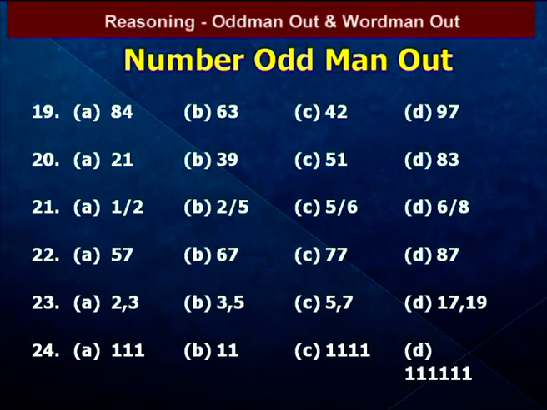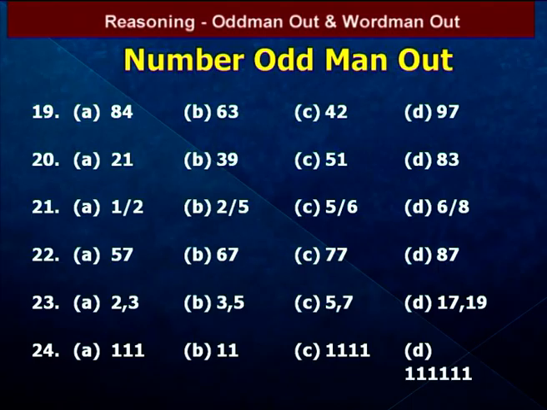84, 63, 42 and 97. So which one is different?